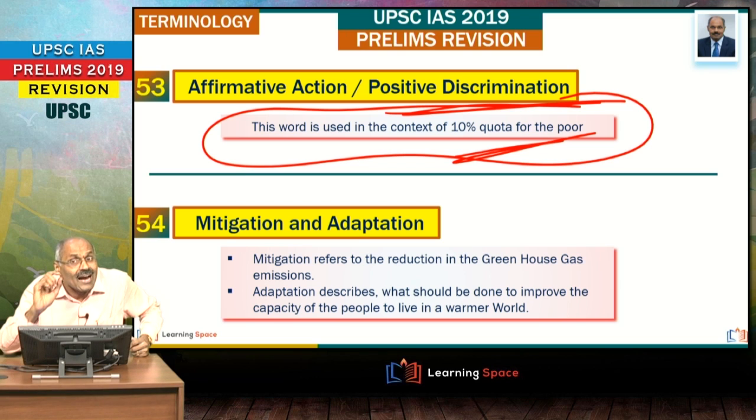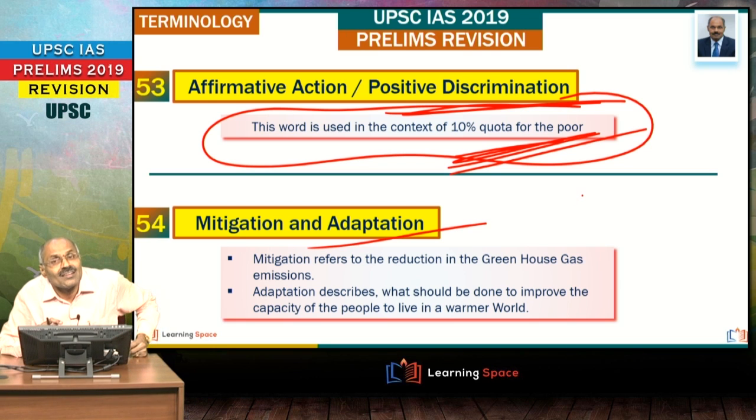Please do not forget. And this is used in the context of the 103rd Constitution Amendment Act, which gave this 10% quota, or you can say the 103rd Constitution Amendment Act, which gave 10% quota for the poor. It is the 103rd Constitution Amendment Act.